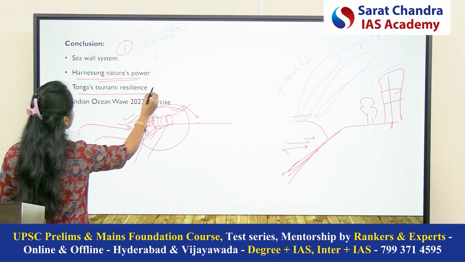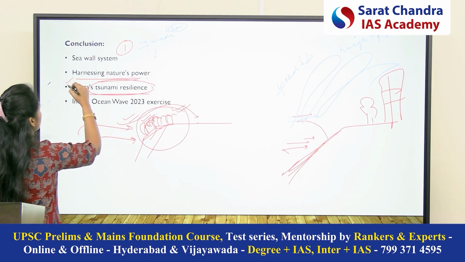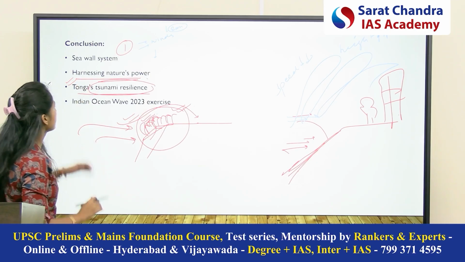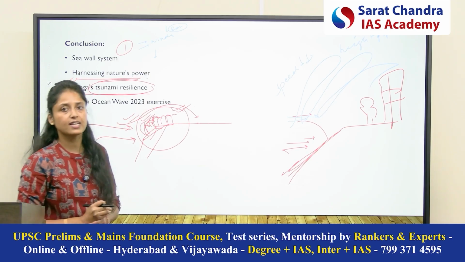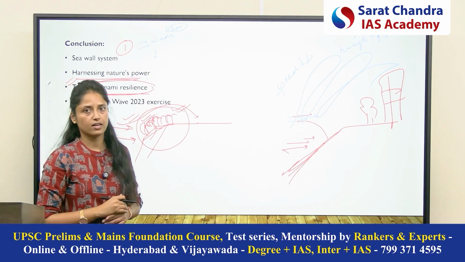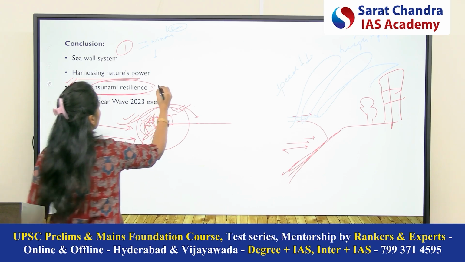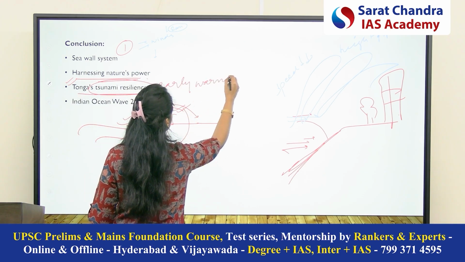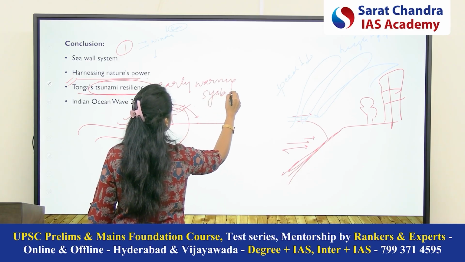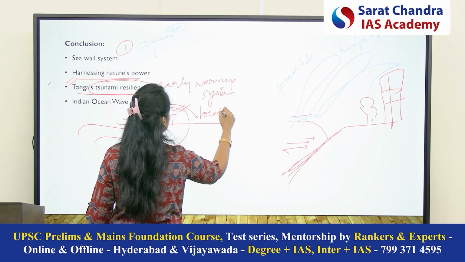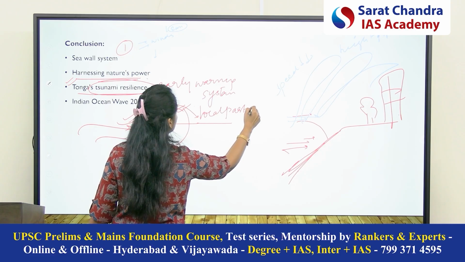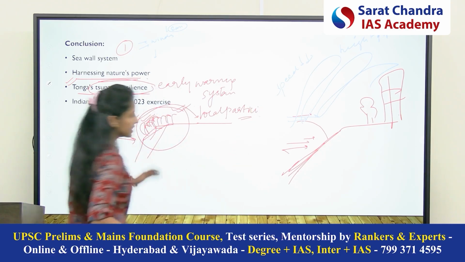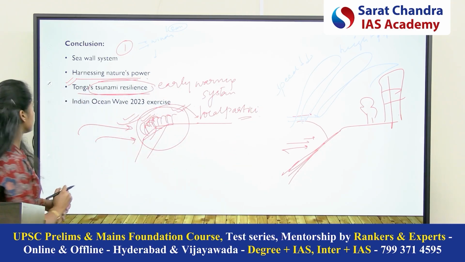Third thing is tsunami resilience. Recently, it was in the news that Tonga Island's tsunami resilience worked very well for their country because of the early warning system they are using. Early warning system and local participation, because you have to train the community for the disaster.